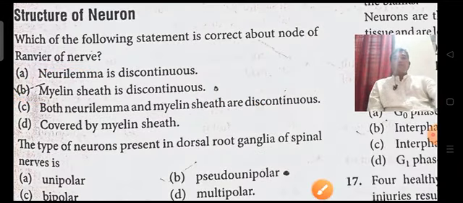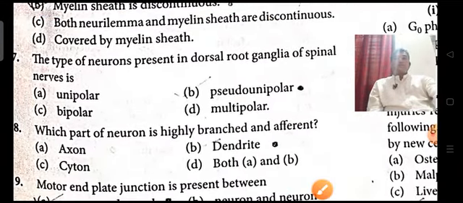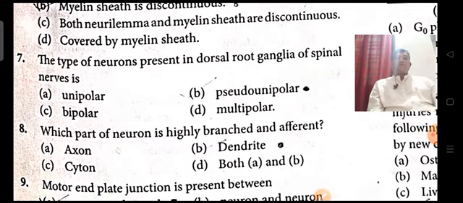And the next question: the type of neurons present in the dorsal root ganglia of the spinal nerve is unipolar, pseudo-unipolar, bipolar, multipolar. Most of the neurons in our human body are multipolar. Unipolar can be seen in the embryonic stages.